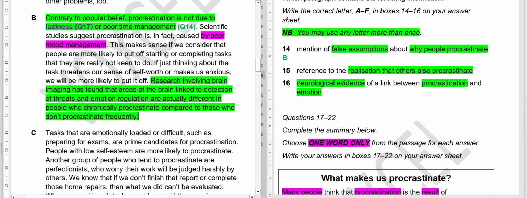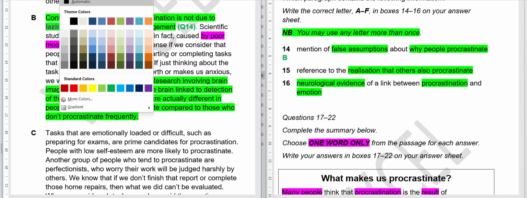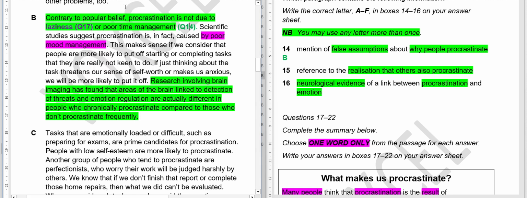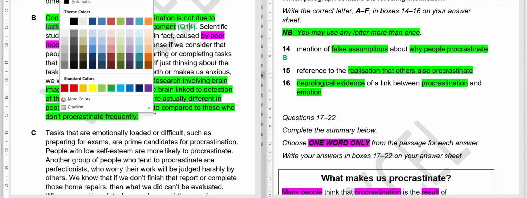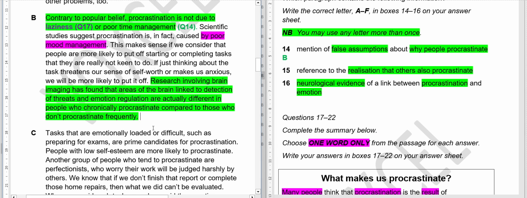So for this, our answer should be question number 16. So for question number 16, our answer will also be B. But why it should be B? Like I have told you, neurological evidence basically refers to something related to brain or something like that, and it shows the link between procrastination and emotion.